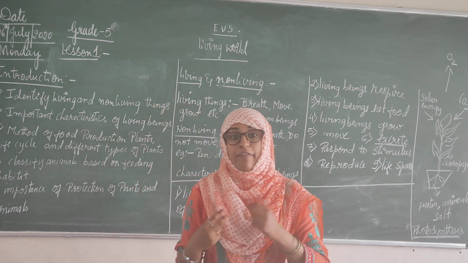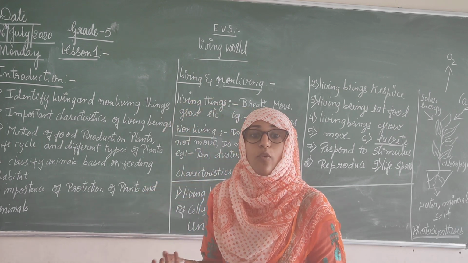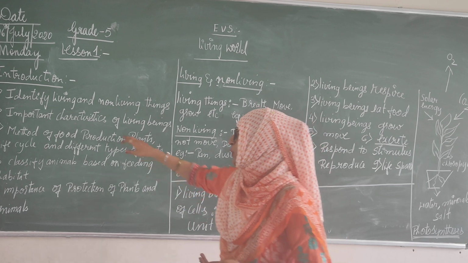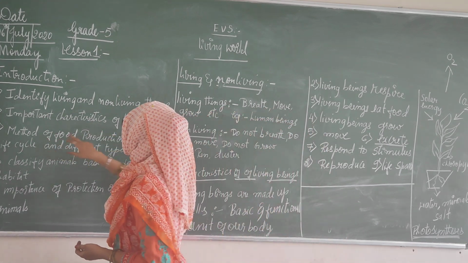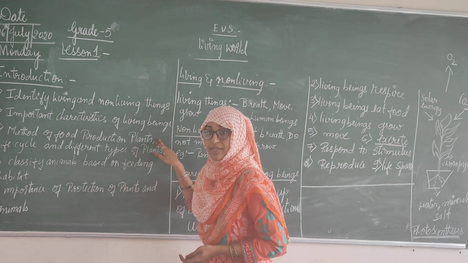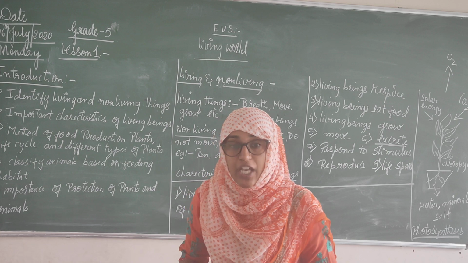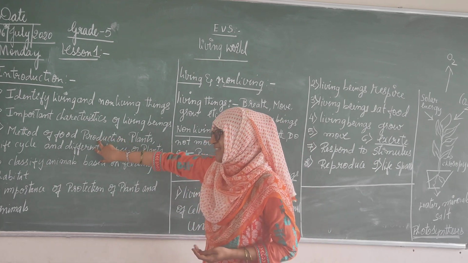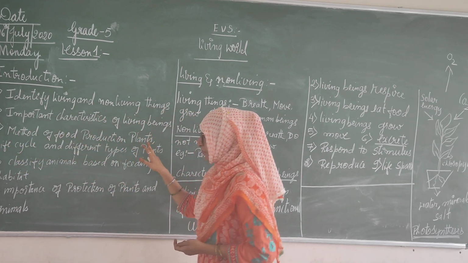Okay, living things. What are the characteristics of living things? That means whatever living things are there, how they live, what are the characteristics, that you need to learn in this chapter. Then next, method of reproduction of plants. How plants live, how they prepare the food, that you need to learn in this chapter. And the life cycle of the plants.